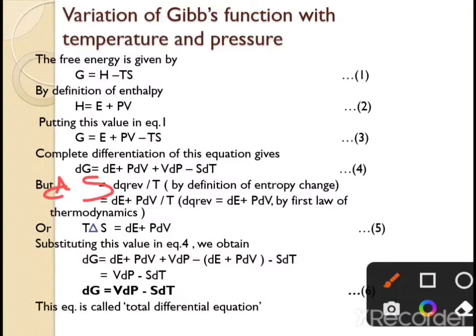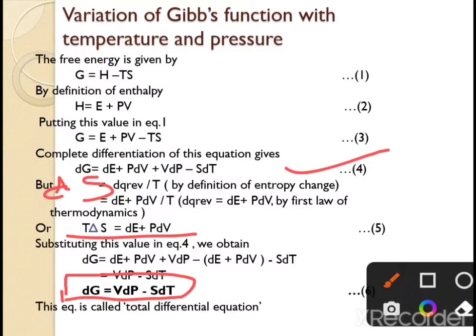So here TdS is equal to dE plus pdV. Now we are going to put this value for TdS in equation number 4. So here dG is equal to dE plus pdV minus VdP minus dE plus pdV minus SdT. So dG is equal to VdP minus SdT.